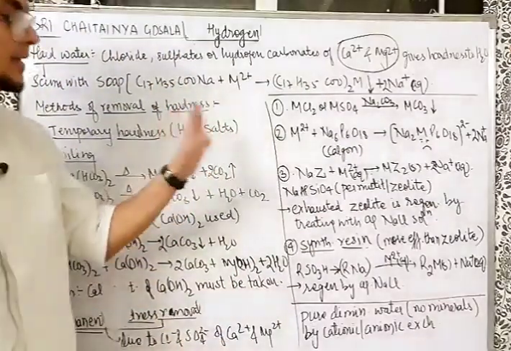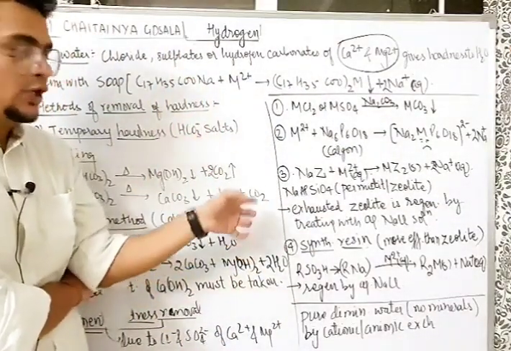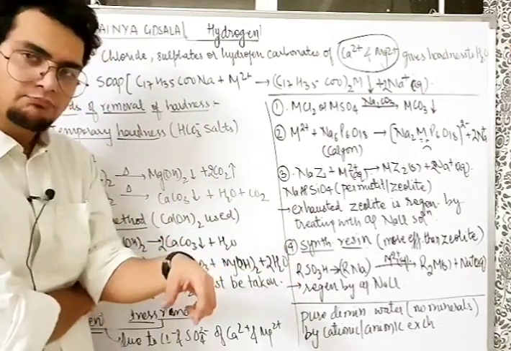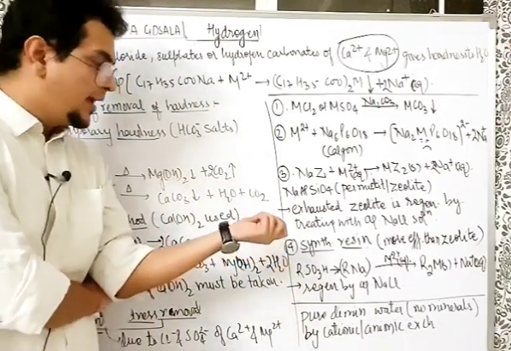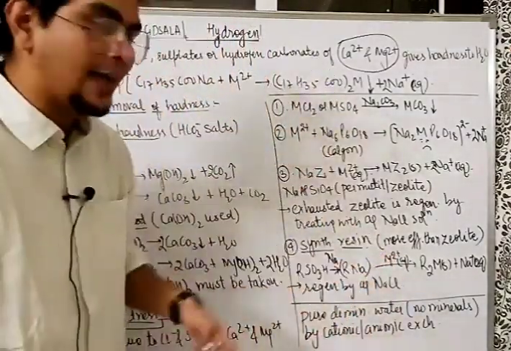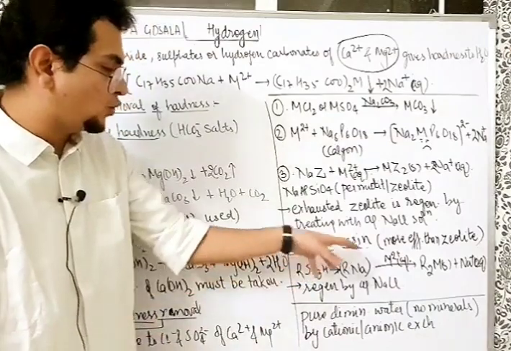Next is the synthetic resin method. It is more efficient than the zeolite method. The mechanism is kind of the same. For example, I take RSO3H. It is an organic sulfonic acid. We react this with sodium salt, and we get RNa. So we convert this RSO3H to RNa.